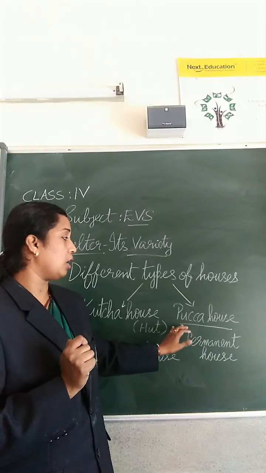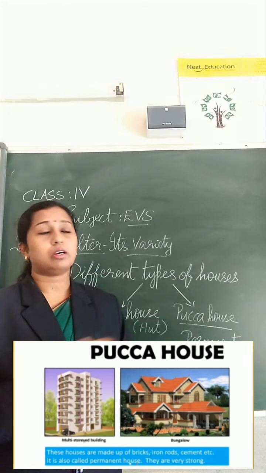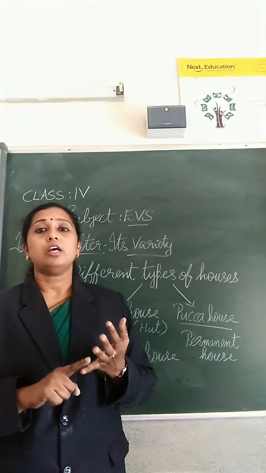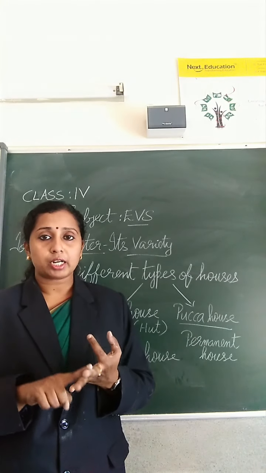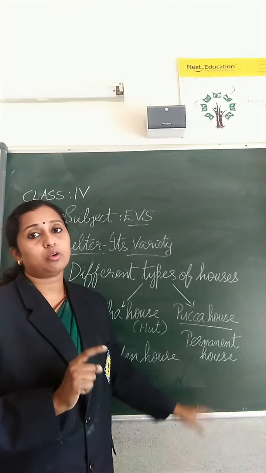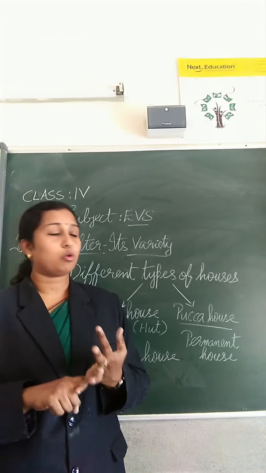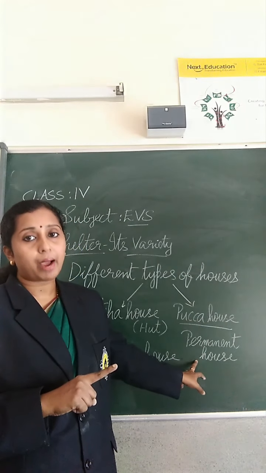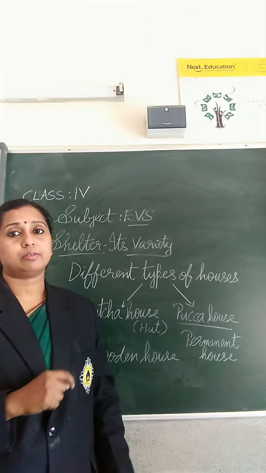Some of the permanent or pakka houses are sloping roofed houses, flat roofed houses, and apartments. These are all examples of pakka houses.